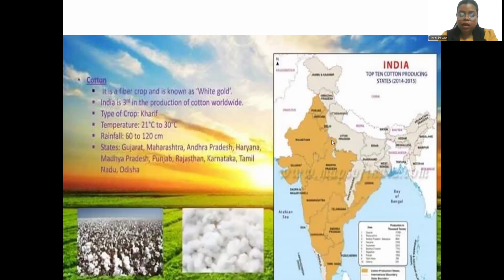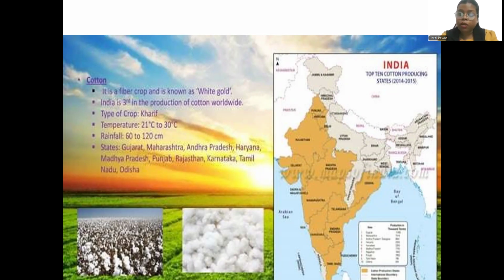Now we will move towards cotton. Cotton is basically a fiber crop. We all know it's a fiber crop, and it is also known as white gold. Golden fiber is jute, and white gold is cotton. It is in third position in worldwide production.